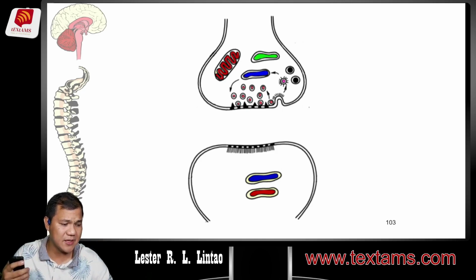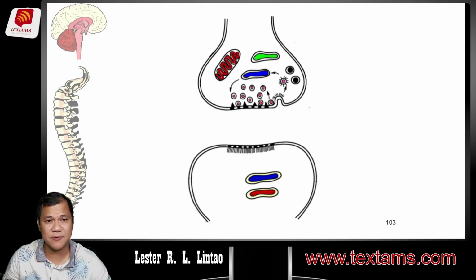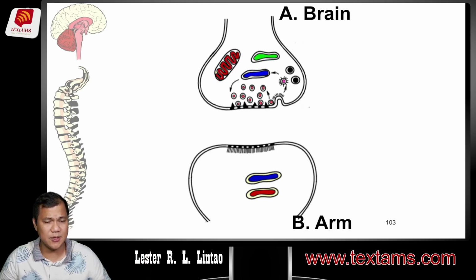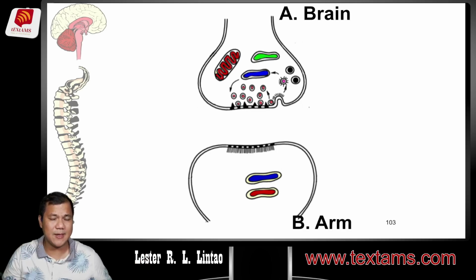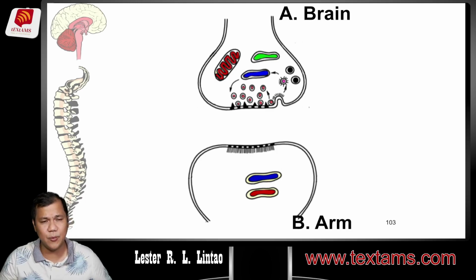The body can control all muscles except for the heart. That's why there's a saying that the brain can never teach the heart. An example: my brain will control my arm. What do we need? We need an electrical impulse coming from the brain. So the brain will now fire an impulse.